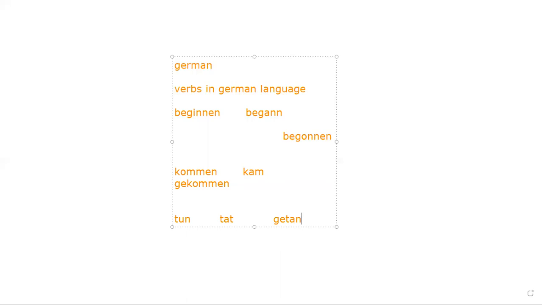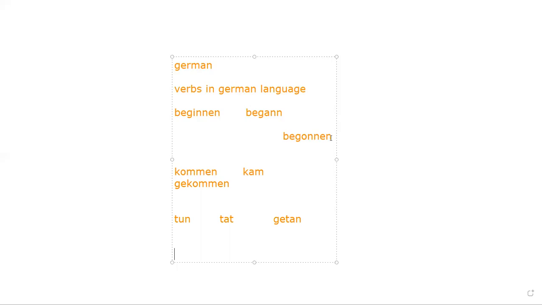Tat is my verb to did. And getan is my verb to done. Do, did, done. Tun, tat, getan. Repeat it after me: beginnen, began, begonnen; kommen, kam, gekommen; tun, tat, getan.